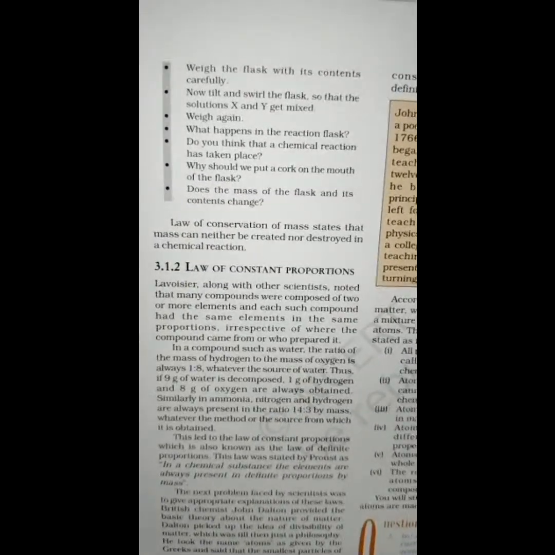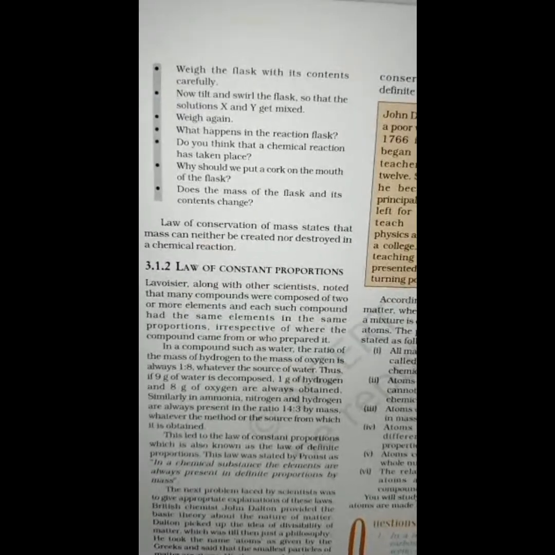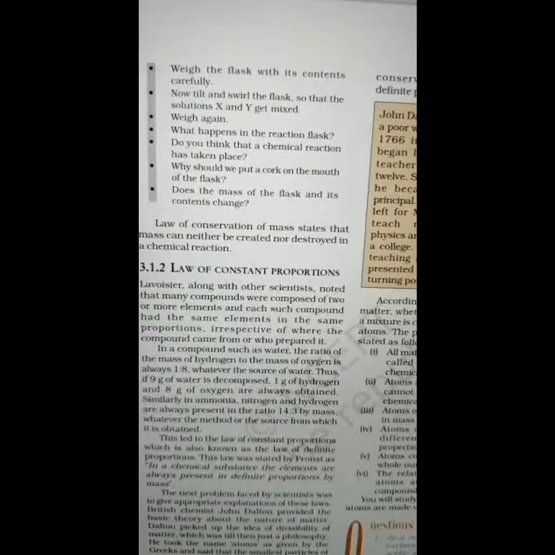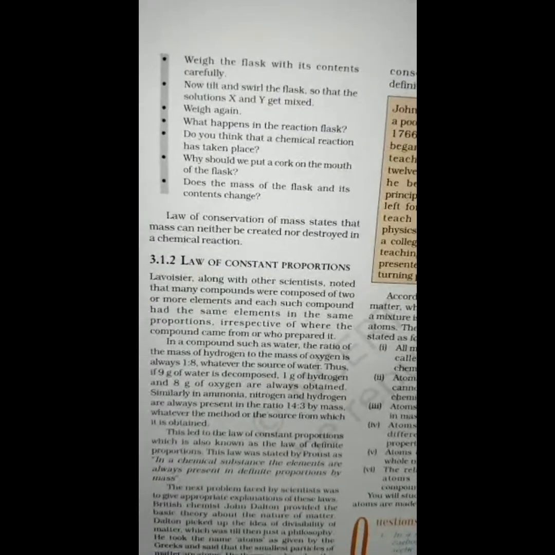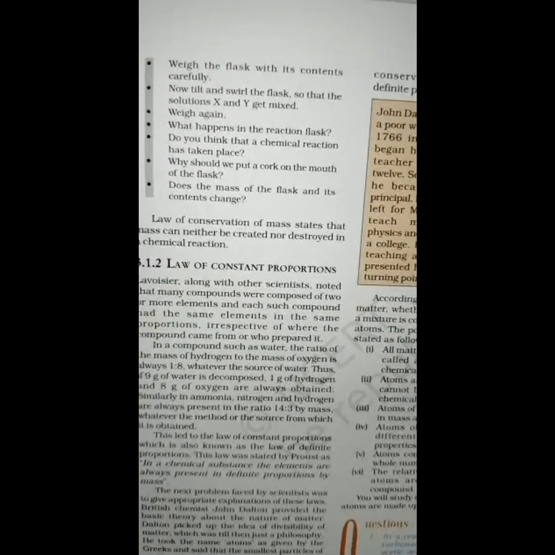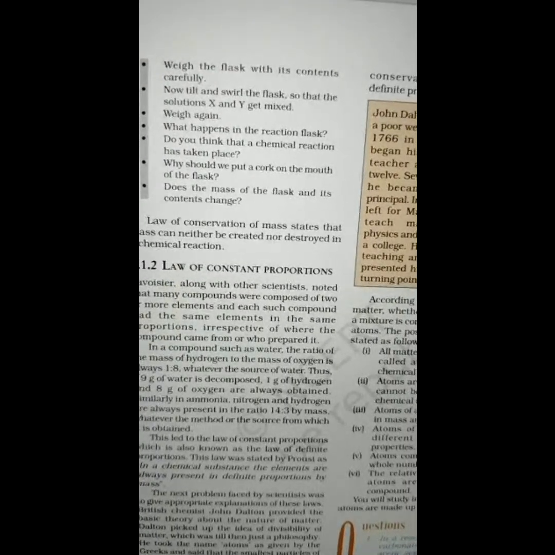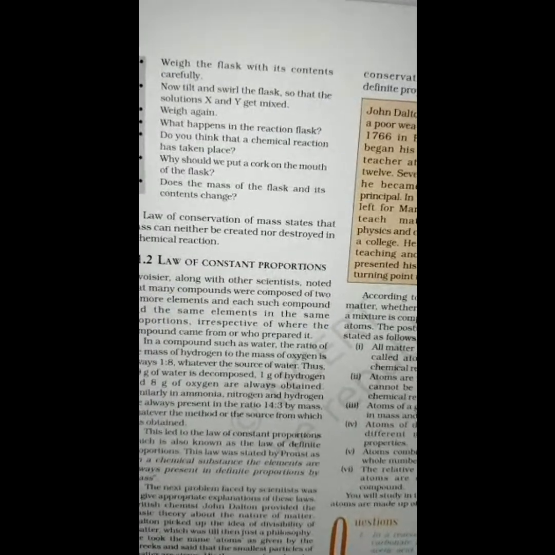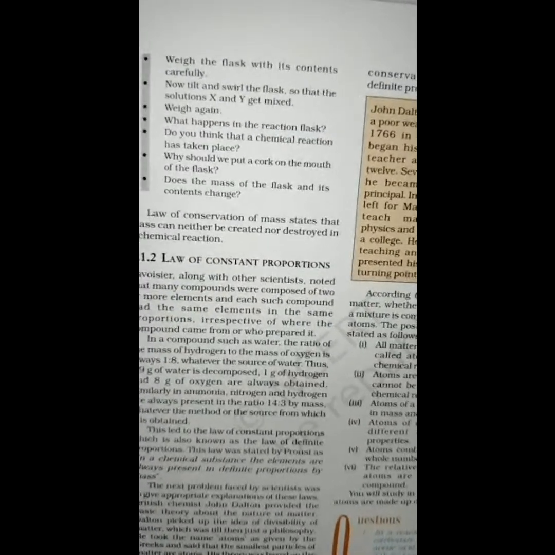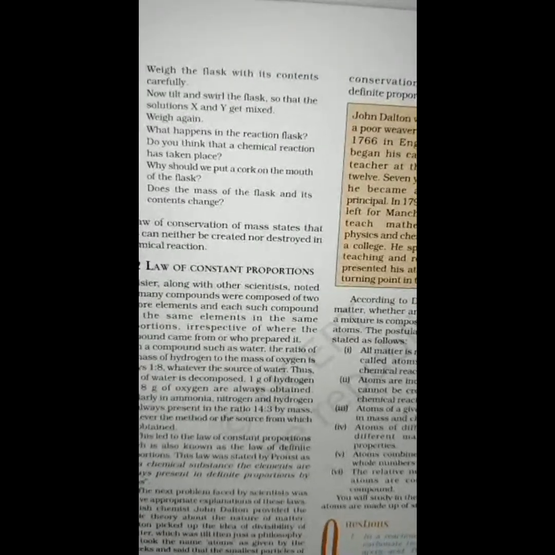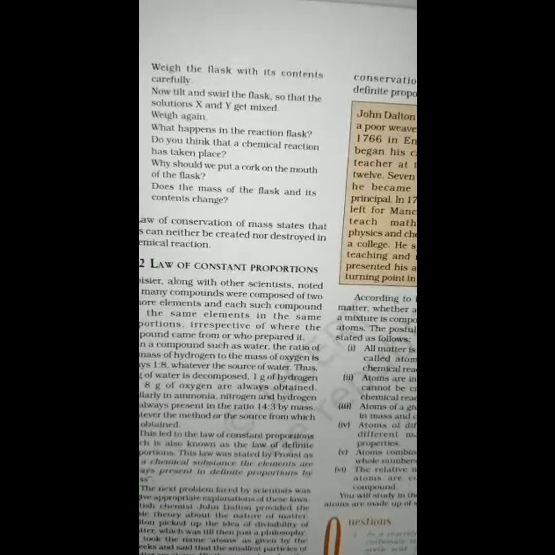3.1.2. So, law of constant proportions. Lavoisier, along with other scientists, noted that many compounds were composed of two or more elements. And each such compound had the same elements in the same proportions, irrespective of where the compound came from and who prepared it. In a compound such as water, the ratio of the mass of hydrogen to the mass of oxygen is always 1 is to 8, whatever the source of water.